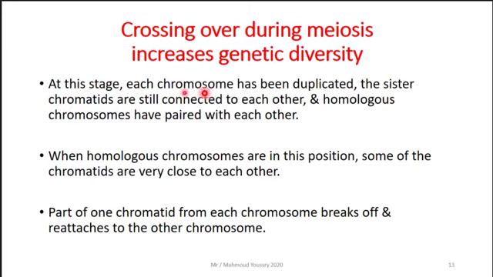At this stage, each chromosome has been duplicated. The sister chromatids are still connected to each other, as we know. This is during meiosis 1, and the homologous chromosomes have paired with each other. When homologous chromosomes are in this position, some of the chromatids are very close to each other. Then part of one chromatid from each chromosome breaks off and reattaches to the other chromosome.